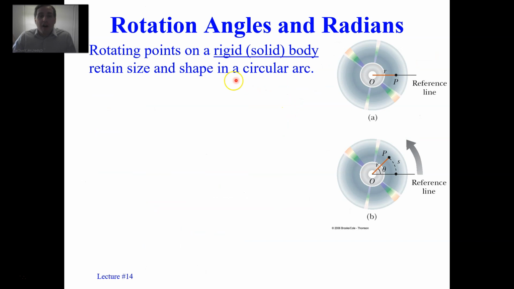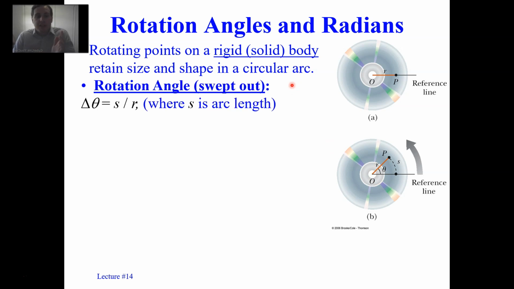Now, how do we define solid body rotation? How do we define these rotational kinematic variables? Notice that when we're in solid body rotation, this reference line rotates such that we have a point moving along a curved arc S. The radius stays constant, and theta is an angular change. So all points move with the same delta theta.